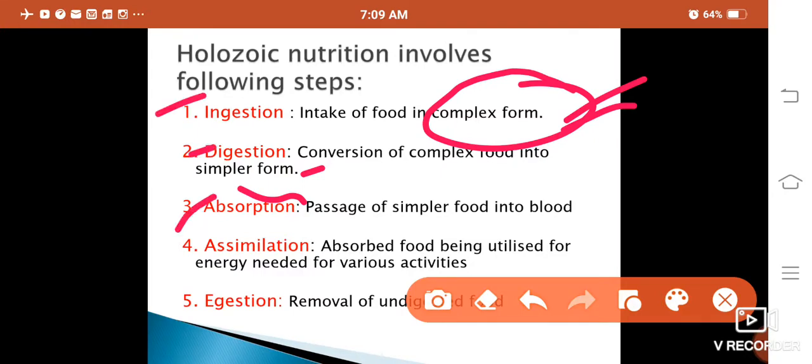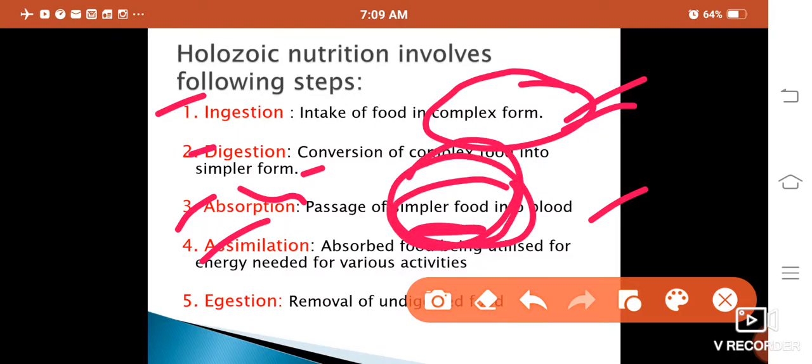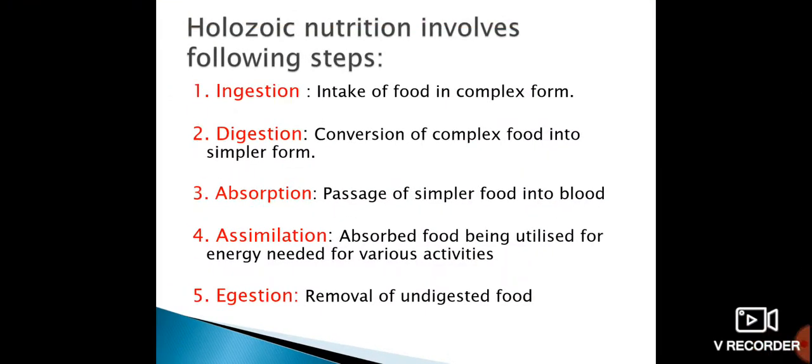Next, absorption. In absorption, this simpler food is absorbed into the bloodstream so that it can be transported to different cells, different parts of the body. In assimilation, the absorbed food is utilized for energy and needed for various activities. In layman's language, it provides us energy. Next step is egestion, the removal of undigested, unwanted material from the body.